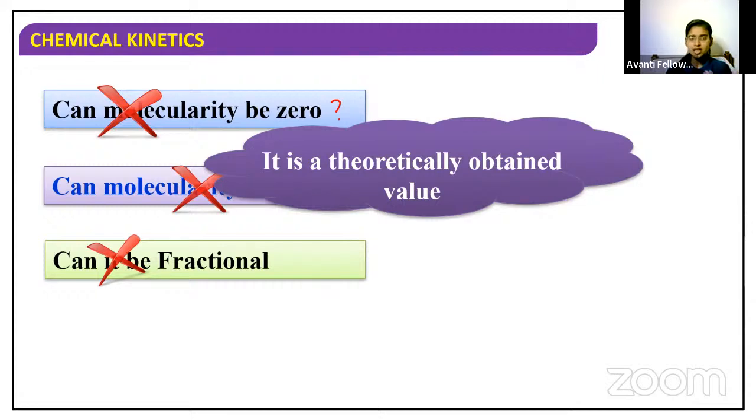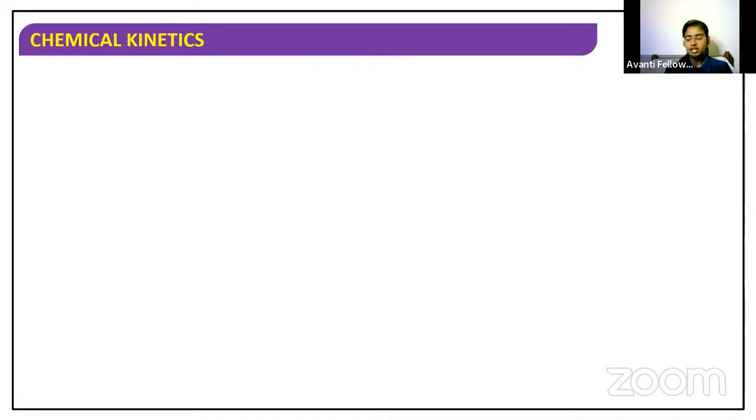So it is a theoretically obtained value. So it cannot be determined experimentally. It can be determined only from the theoretical point of view. So it cannot have experimental proof. So order is an experimental quantity, but molecularity is a theoretical quantity. Got it? So these are the pieces of information we are getting from the molecularity of a reaction.